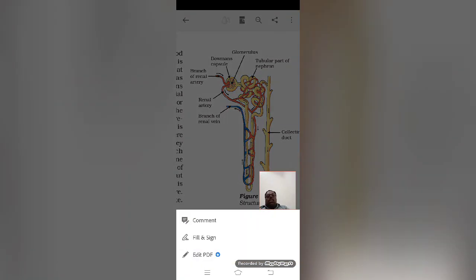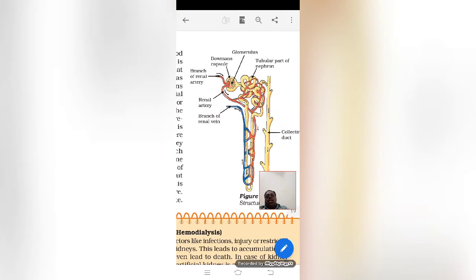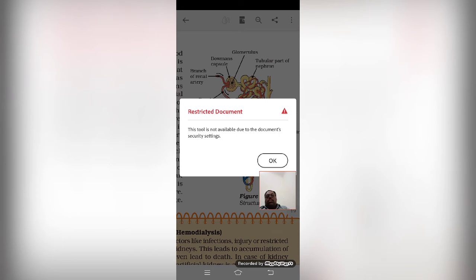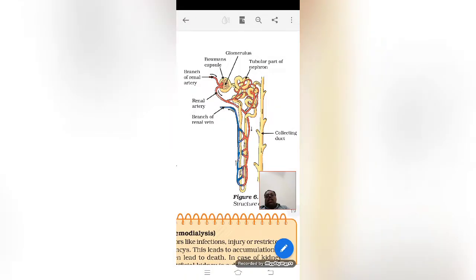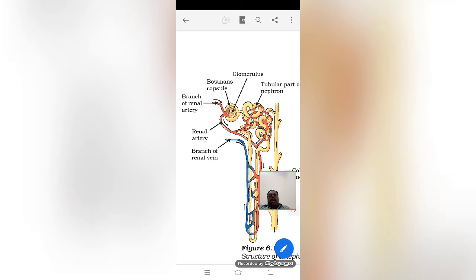And this particular part is known as the Bowman's capsule. I can't use the pen now because of some security features. Whenever you see this Bowman's capsule, you can see a network of structures going inside.